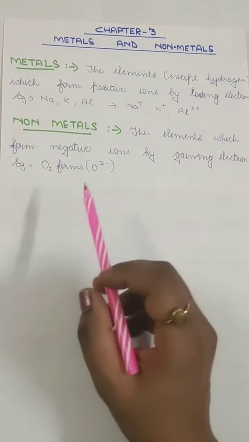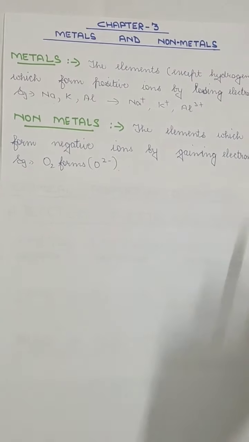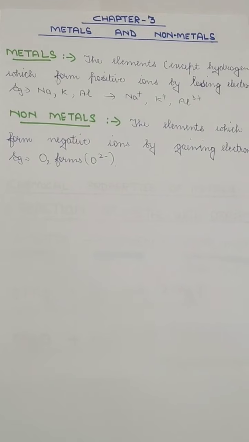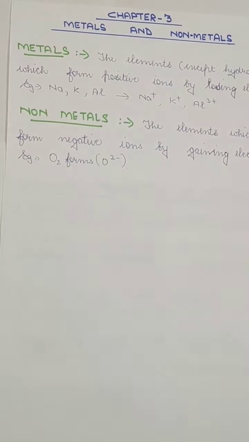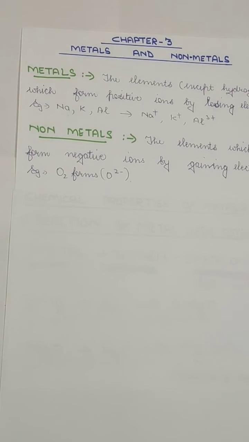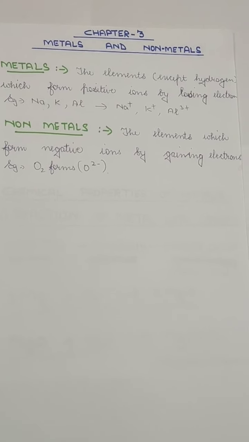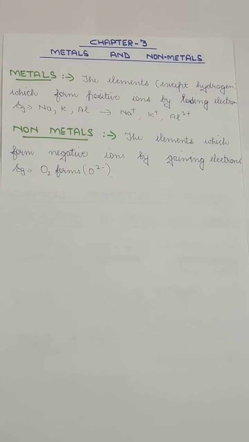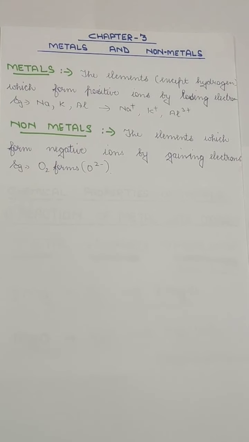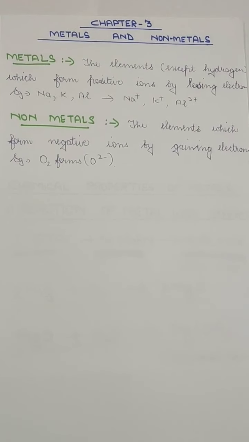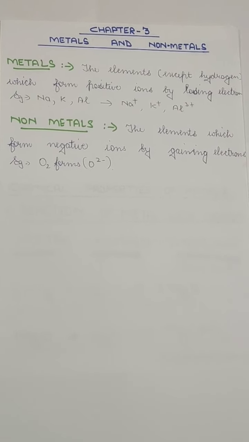And potassium also will donate its one electron and will become the potassium ion, that is, it will become positively charged. And the aluminium will donate its 3 electrons because it has 3 electrons in its outermost shell, so it will become a positively charged ion, that is Al3+. Okay, so metals always donate the electrons and they acquire a positive charge, that means they form positive ions.